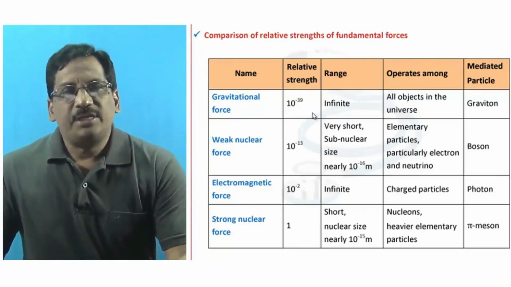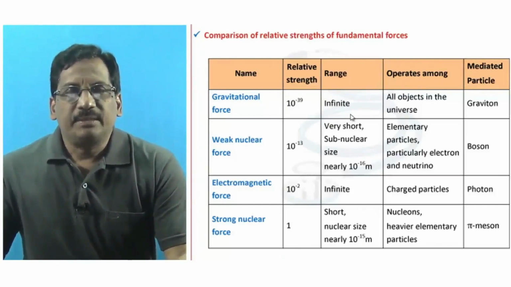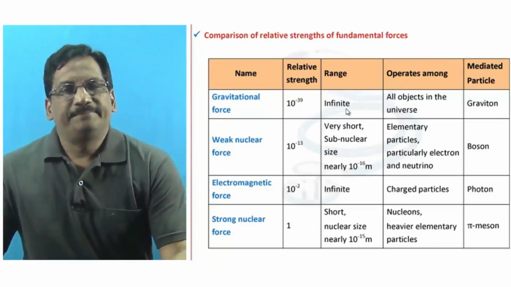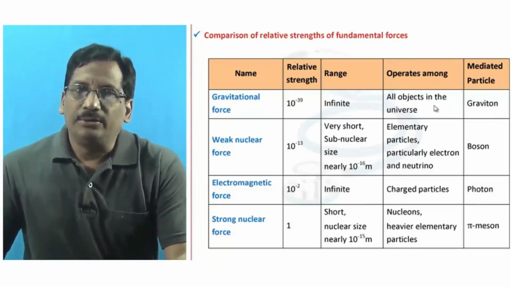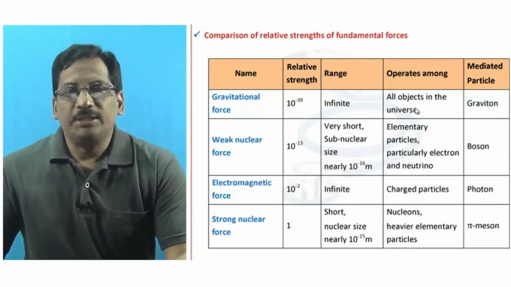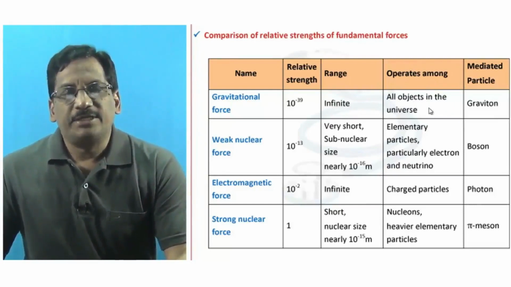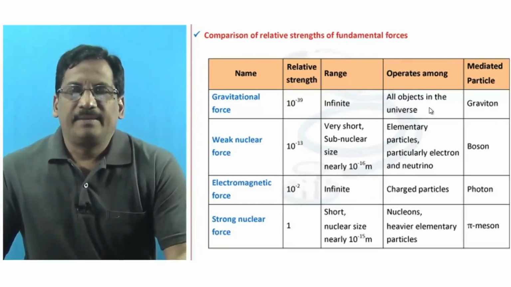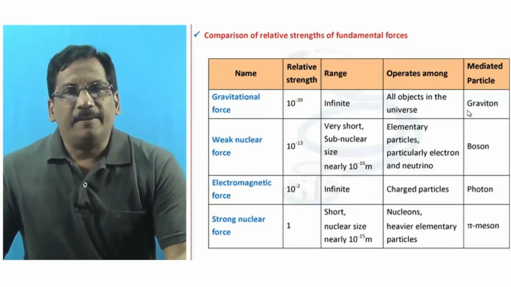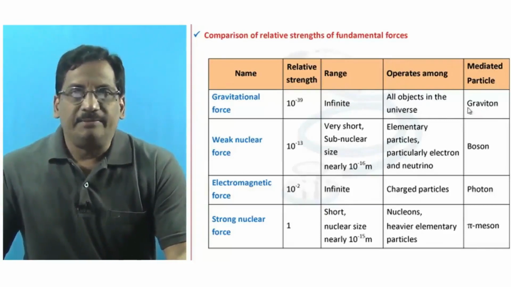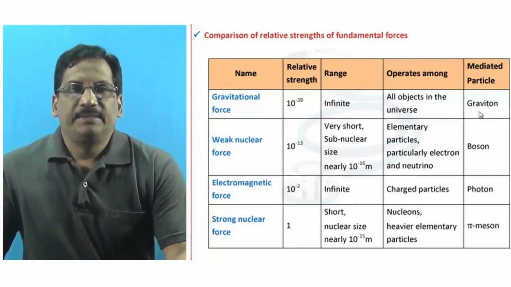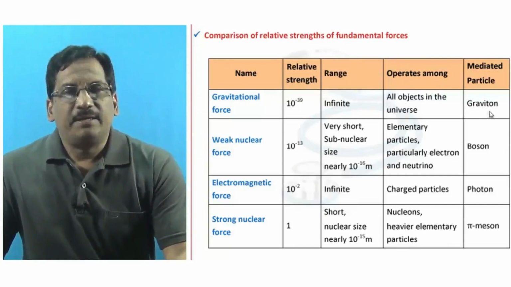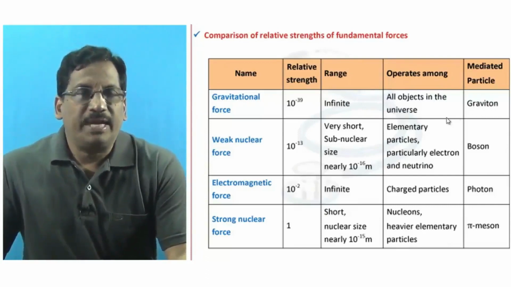The gravitational force range is infinite. It exists among all the objects in the universe. Any two bodies in the universe will be under the gravitational force of attraction. And the mediating particle is expected to be the graviton. It's a theoretical concept. This graviton is not yet identified. It's assumed that an exchange particle, the graviton, is responsible for gravitational force.